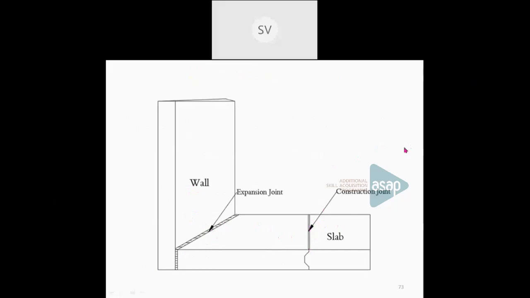Now the third one is a contraction joint. These contraction joints are usually provided to take care of shrinkage stresses or dimensional changes. Whenever there is a concrete structure, it will be subjected to atmospheric actions, so there will always be shrinkage or swelling, expansion or contraction. That can be taken care of by means of contraction joints. It is mainly provided to reduce shrinkage cracks in buildings.